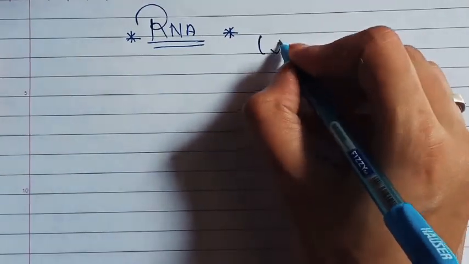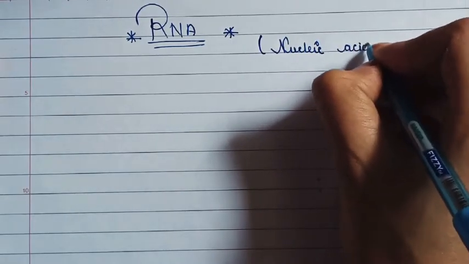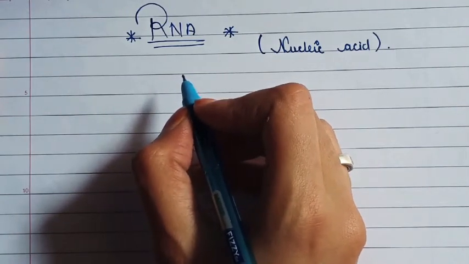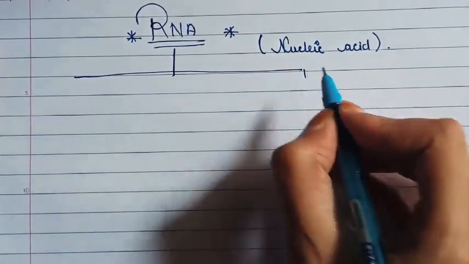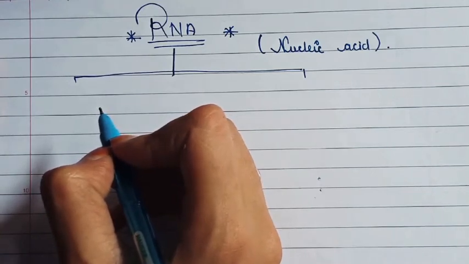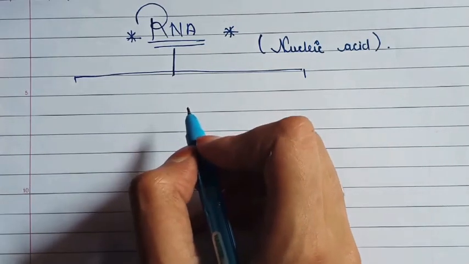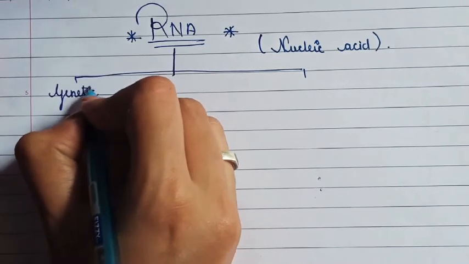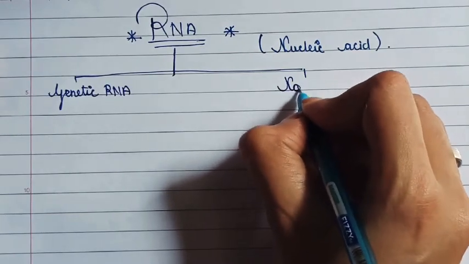RNA is a nucleic acid. There are two types of RNA, genetic RNA and non-genetic RNA. As we know, in viruses the genetic material is RNA, and in higher organisms such as eukaryotes and bacteria, DNA is the genetic material. So we will write here genetic RNA and non-genetic RNA.